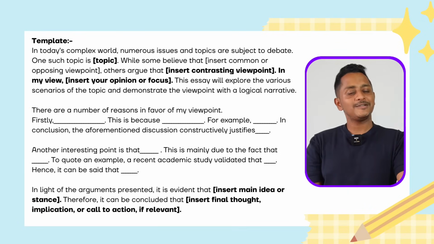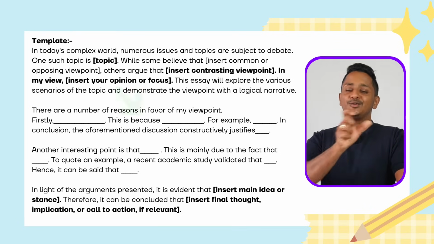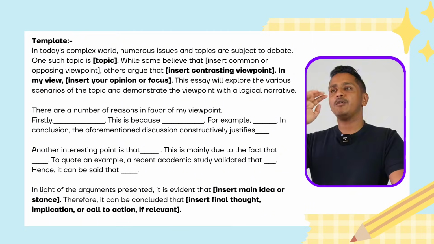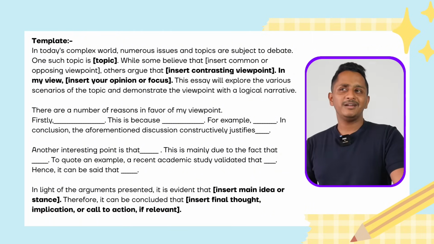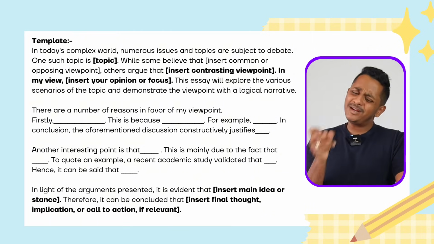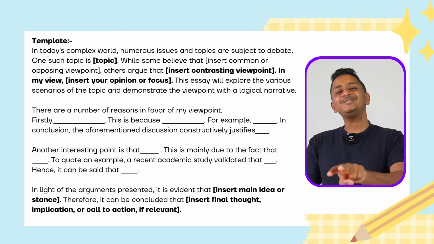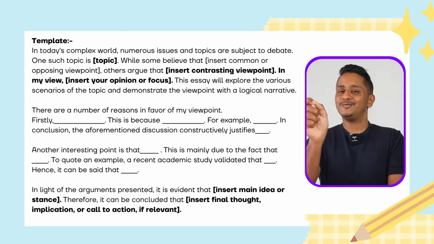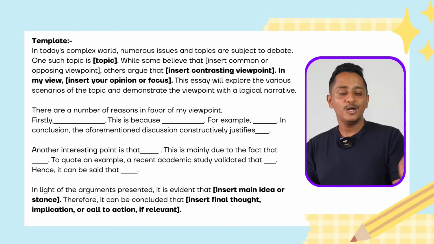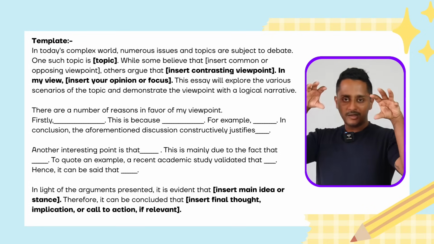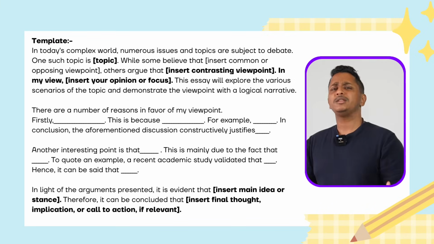Firstly, you put it in a simple sentence, if possible. This is because, let's say you have a lot of things in your mind to write and it's not possible for you to write in one sentence. It's okay, man, write two sentences. Write the first sentence, full stop, continue writing the second sentence. Don't think that if you put everything inside this, then only you get the marks.